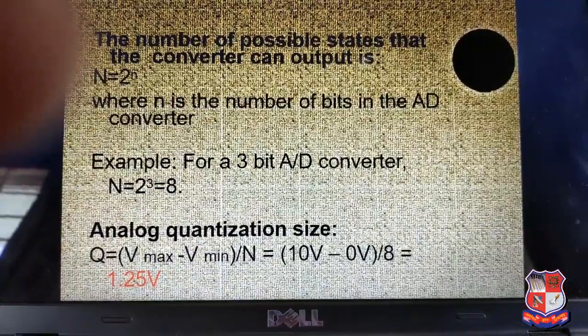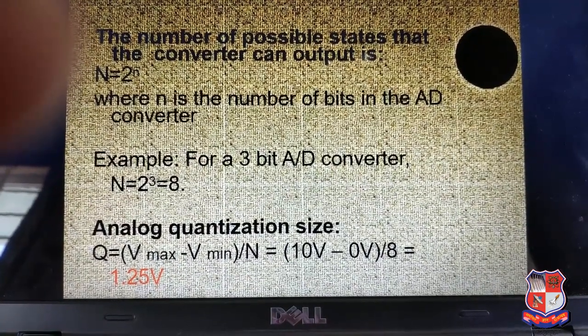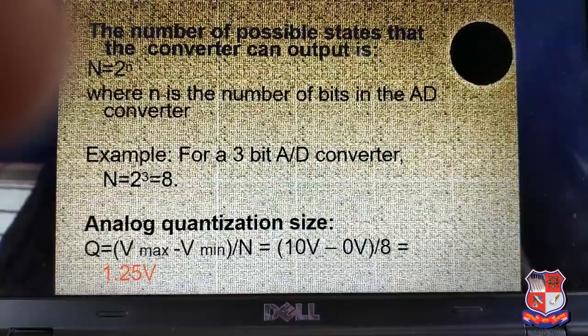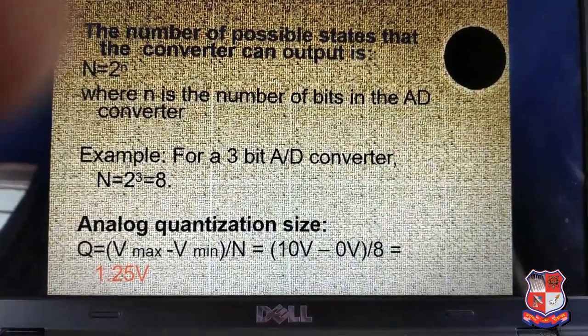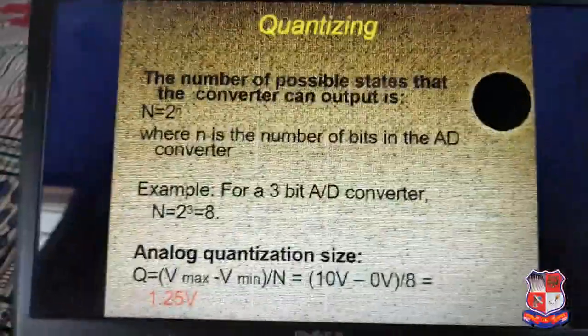If we take an example where V maximum is equal to 10 volts, V minimum is equal to 0 volts, and the number of bits for the analog to digital converter is 8, then we can find that the quantization size is 1.25 volts.